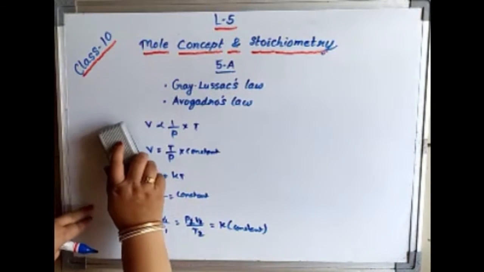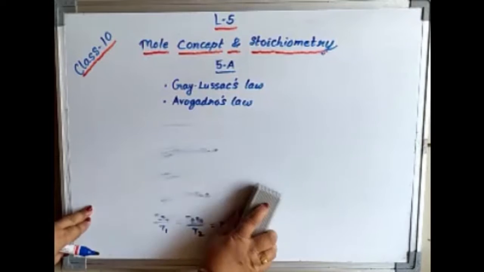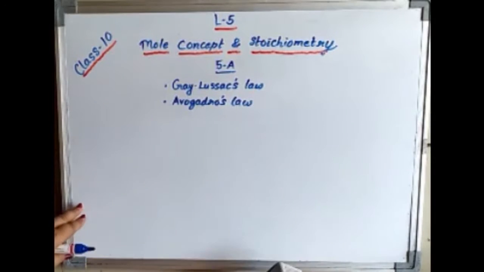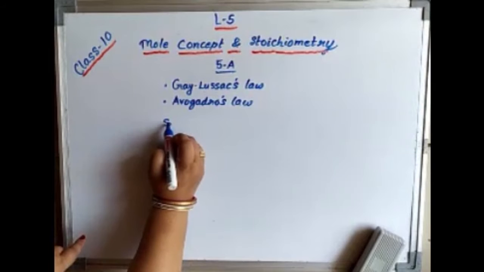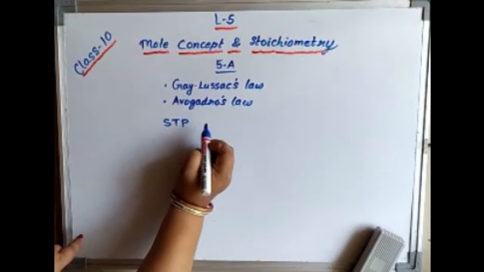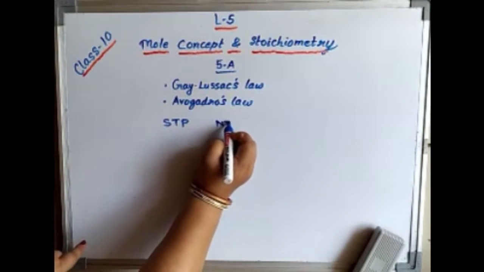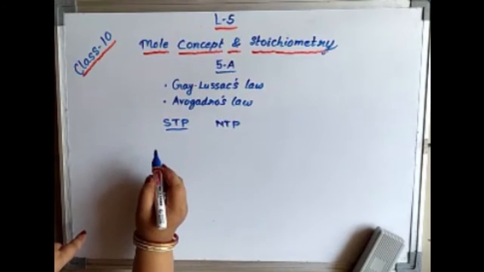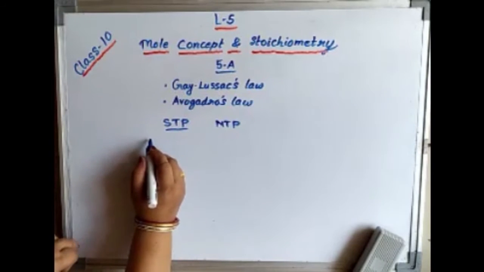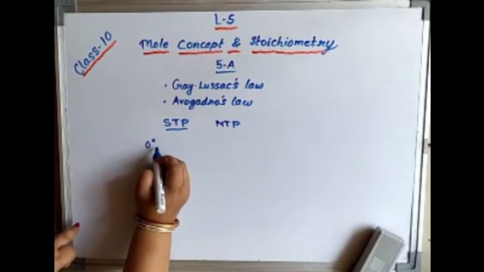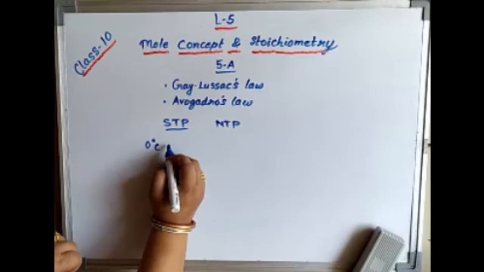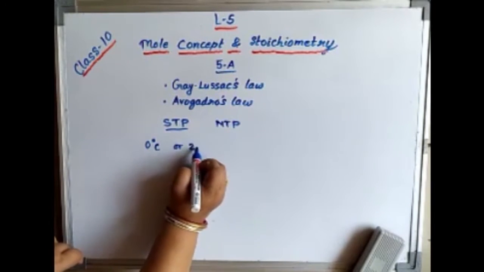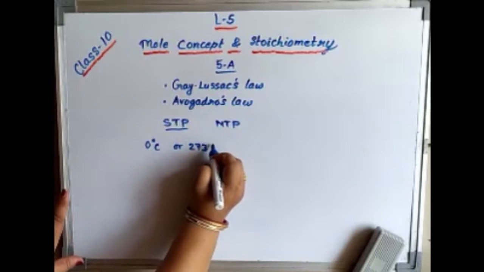Now coming to the standard temperature and pressure. What are the values we are going to take for standard temperature and pressure? Standard temperature and pressure is also known as STP, and normal temperature and pressure, we all know that it is NTP. So, for standard temperature and pressure, 0 degrees C is the temperature in terms of Celsius or centigrade, or in terms of Kelvin, we say 273 K.